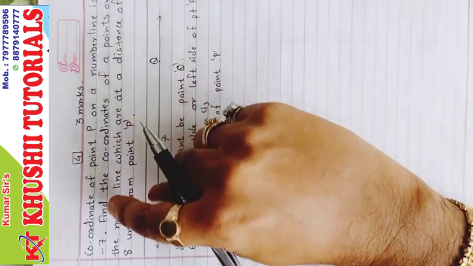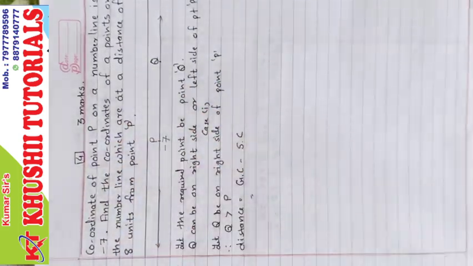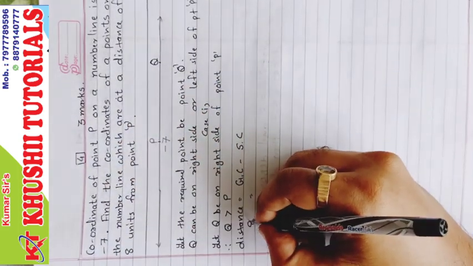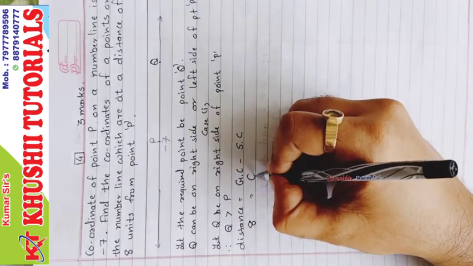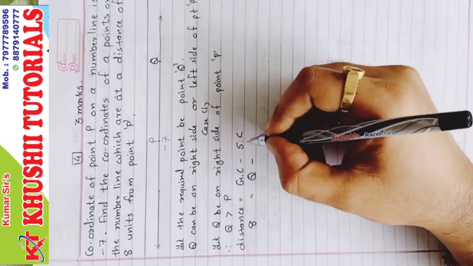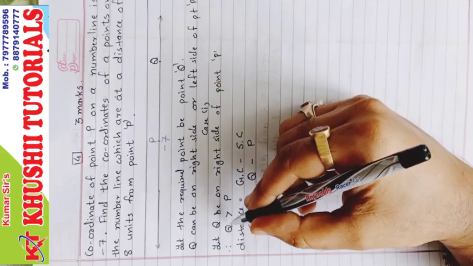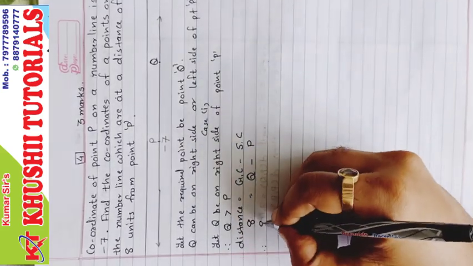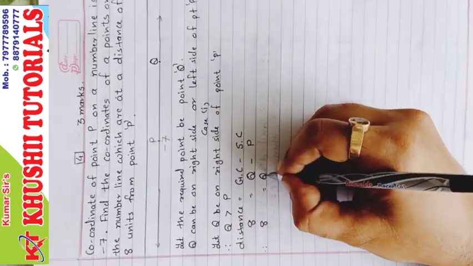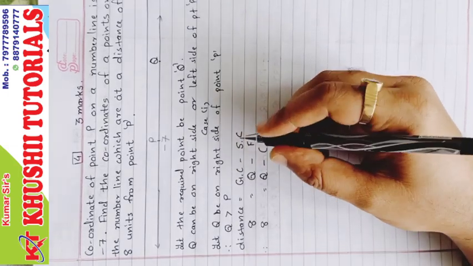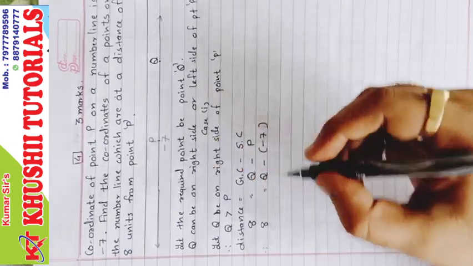The distance is already given: we need a distance of 8 units. The greater coordinate is Q, minus the smaller coordinate P, because Q is greater than P. Now we substitute the values: 8 equals Q, the value we need to find, minus P value. We know P value is minus 7.